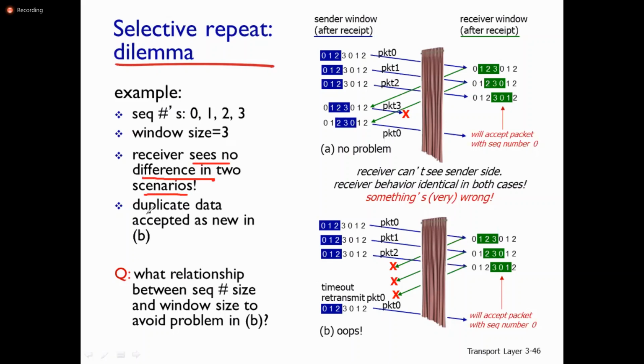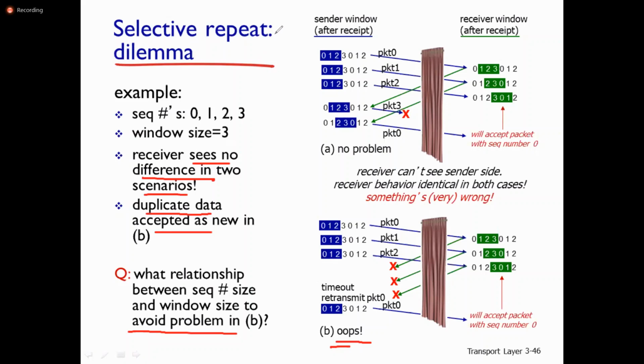The duplicate data is accepted as new in the second case. So what relationship between sequence number size and window size is needed to avoid the problem in B? Here we need to use a larger number of sequence numbers. Here we have used only window size 3 and sequence numbers 0, 1, 2, 3. After 0, 1, 2, 3 we follow the same sequence 0, 1, 2. That's why there is a problem with the sequence numbers here.